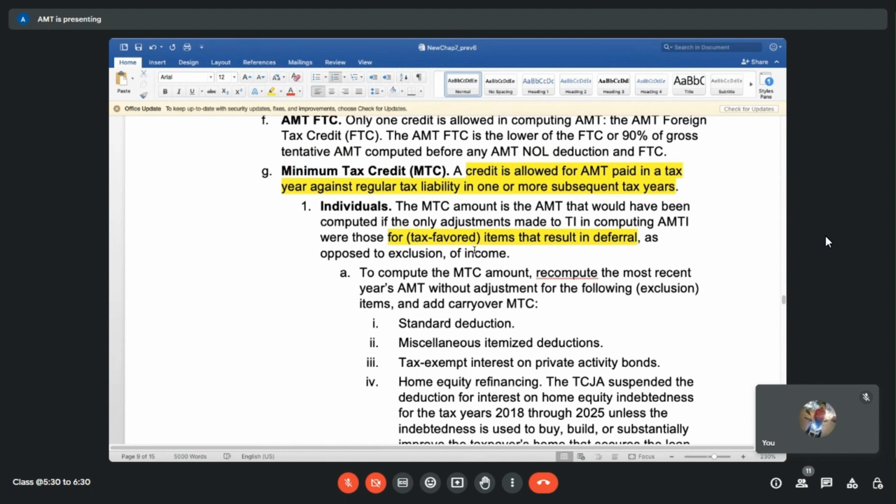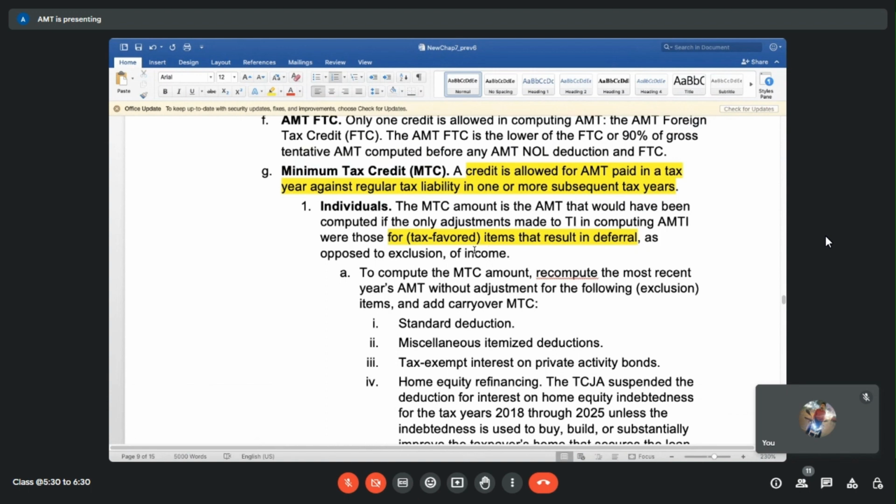Muskan: Taxable income plus standard deduction. Perfect. That's what I was expecting. So yes, the starting point is taxable income. Then we do the adjustment for standard deduction. We will do adjustments for some other tax favored items, and we will see what should be AMTI.